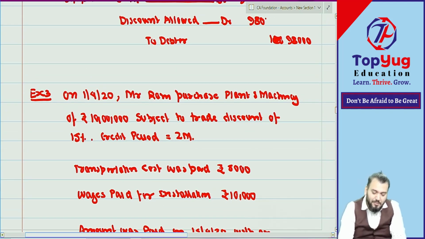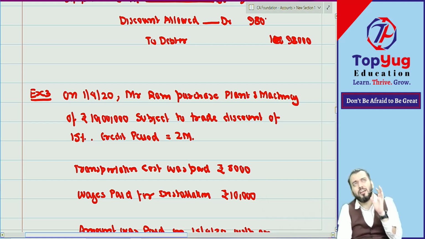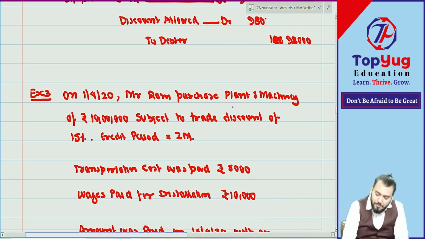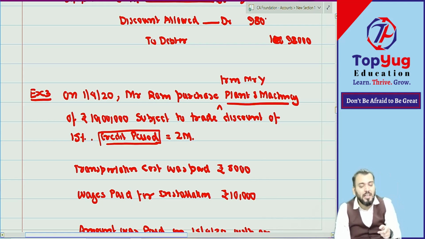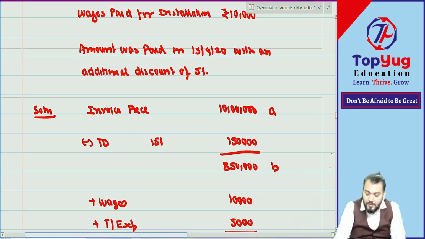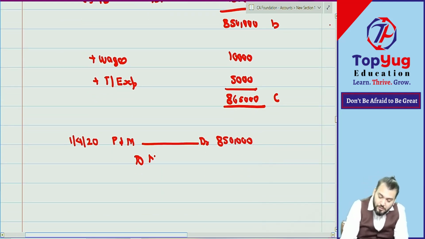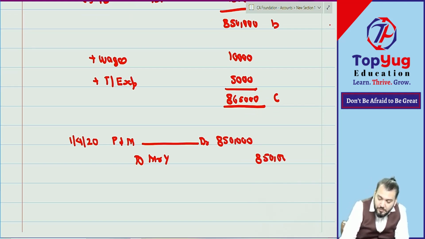Find two aspects: plant and machinery, and whether the amount is paid or not paid. It was purchased from Mr. Y. Whether the amount is paid or not paid? Not paid. So you will open which account? To Mr. Y. How much? 8,50,000. Correct.